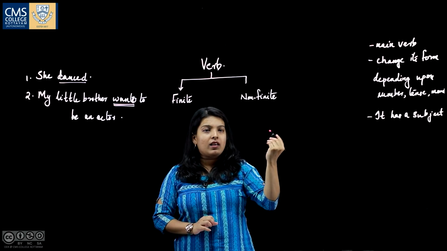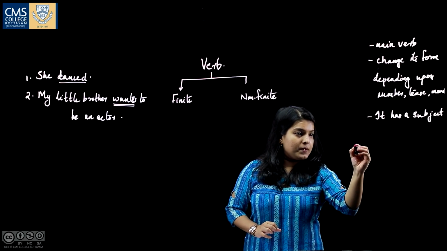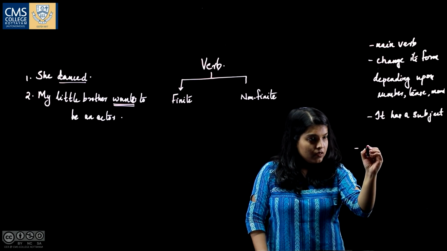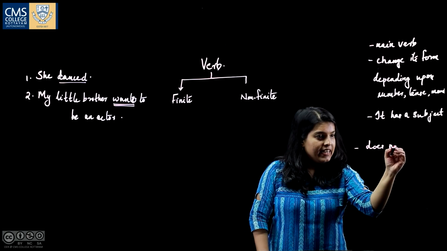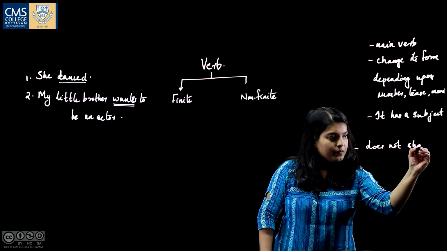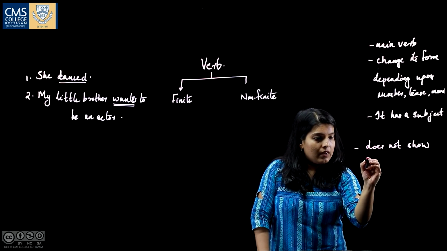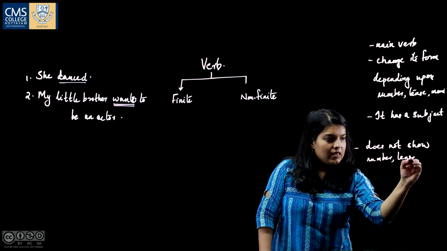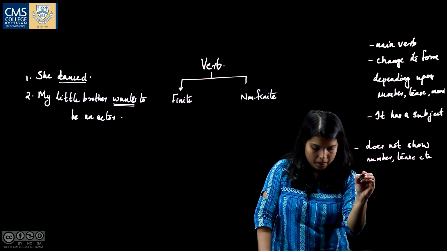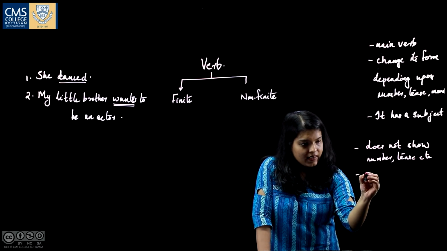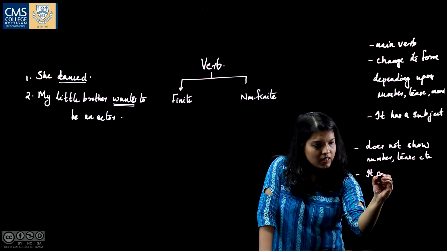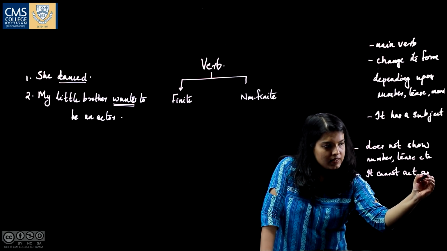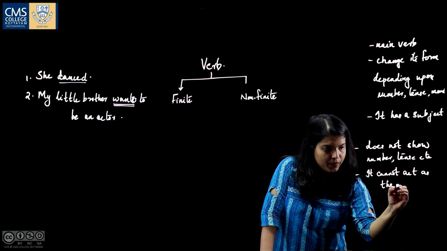A non-finite verb does not show number, tense, etc. It cannot act as the main verb.